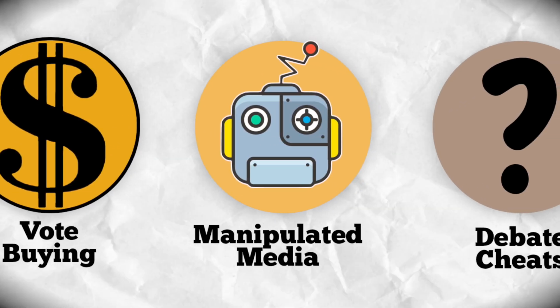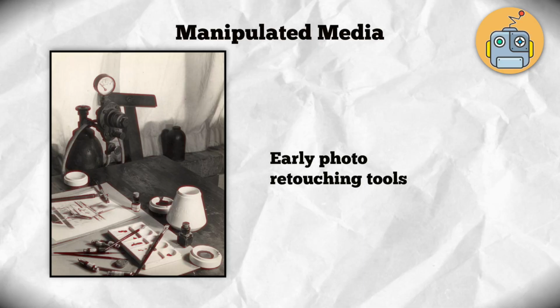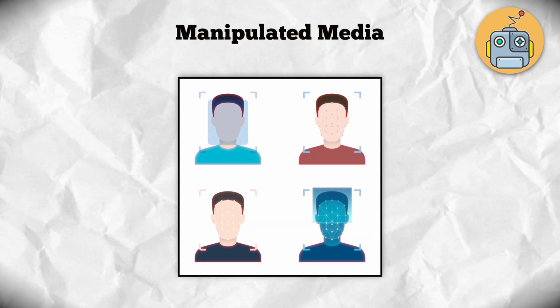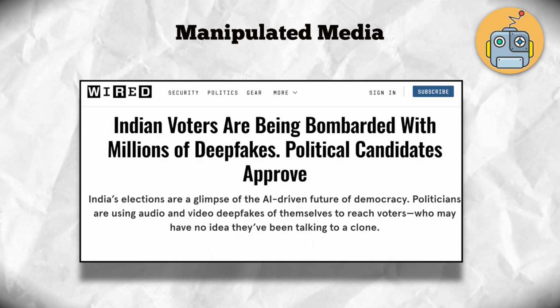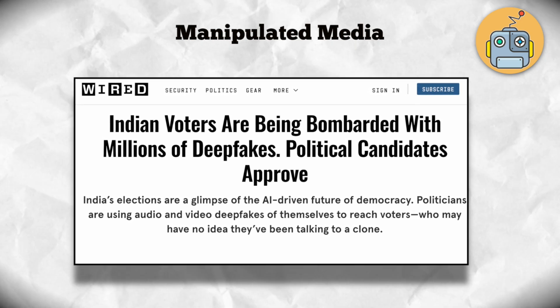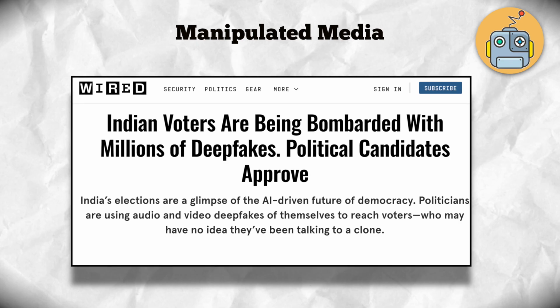Media manipulation. Manipulated and selectively edited media are as old as media itself, but AI has taken deception to a new level. In the recent national elections in India, voters were bombarded with millions of deepfakes of politicians doing and saying things that never actually happened.